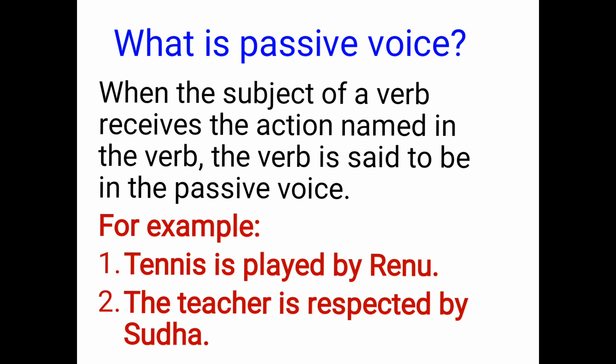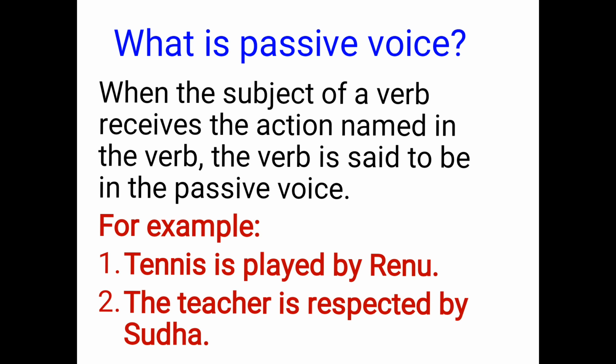Now, look at this example. Tennis is played by Renu. Now in sentence 1, the verb is played and tennis is the subject of the verb. But tennis does not perform the action of playing. In fact, it receives the action of playing. And look at sentence 2.